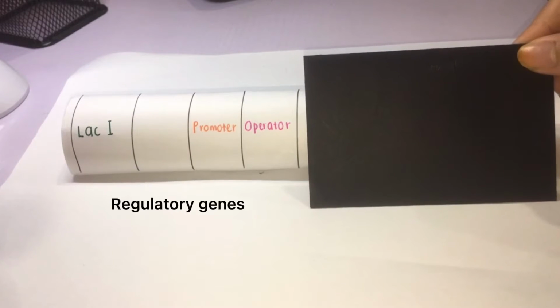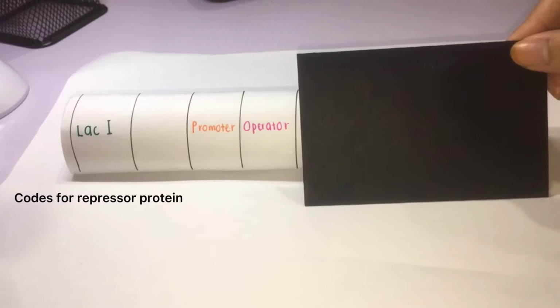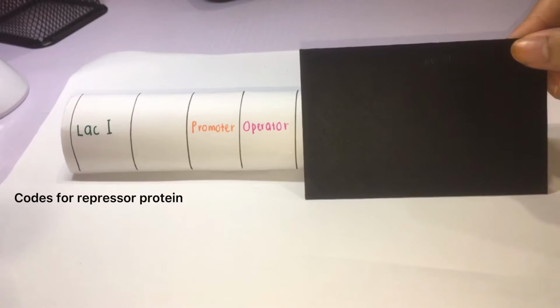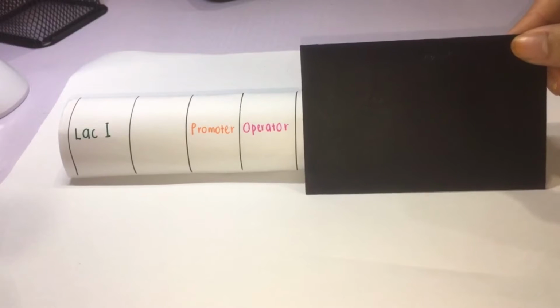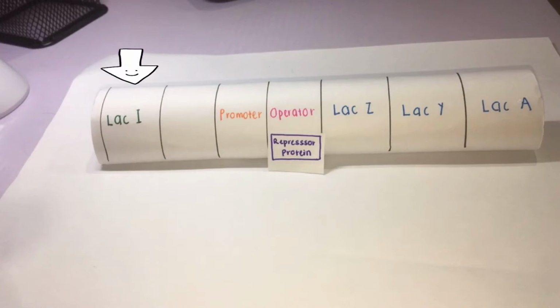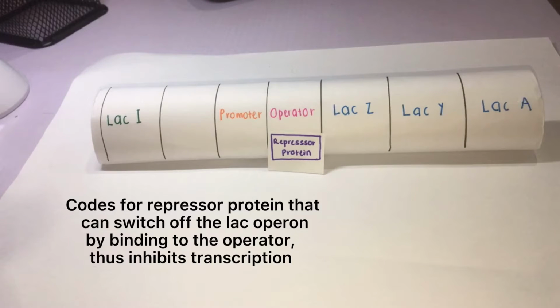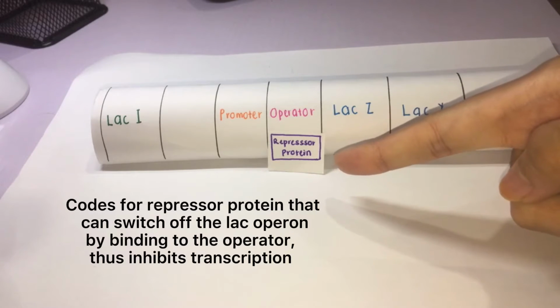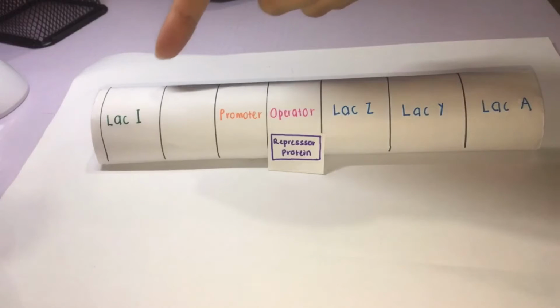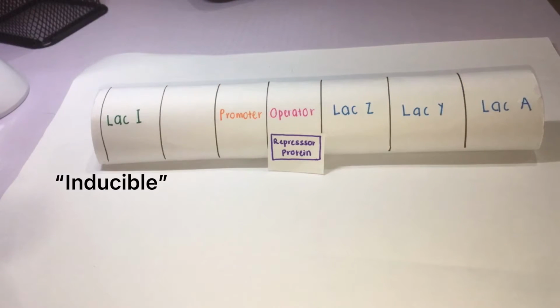The regulatory genes are divided into a few subregions, which are the lac-I gene, which codes for the repressor protein, the promoter and the operator. Lac-I is located outside of the lac operon. It codes for a repressor protein that can switch off the lac operon by binding to the operator, thus inhibiting transcription. Lac-I stands for inducible because its transcription is usually off but can be induced when a specific small molecule, that is an inducer, interacts with the repressor protein, which is the product of lac-I.